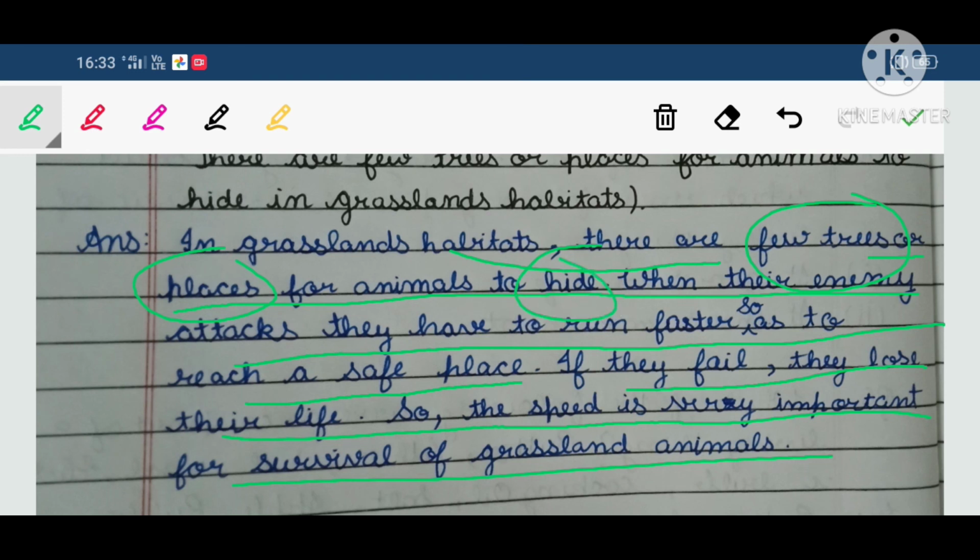So when the enemy comes, they have to run faster, or if they do not run fast, they will lose their life, means they will die as the enemy will attack them. So speed is very important for survival of grassland animals. So they have to live, so they have to have speed. So we have finished the question answers of chapter 9 science.